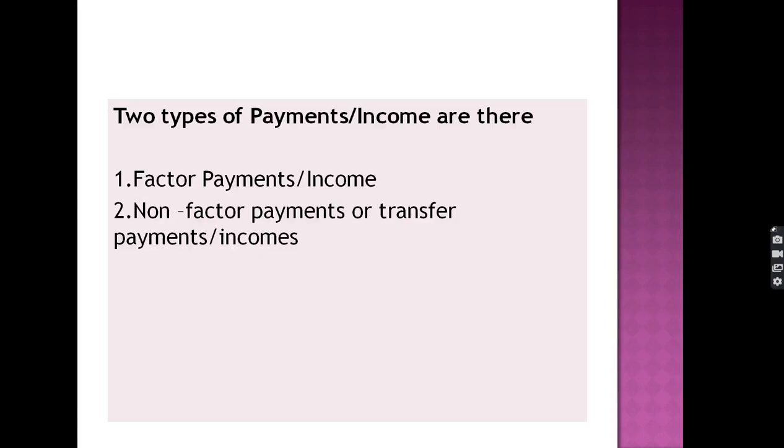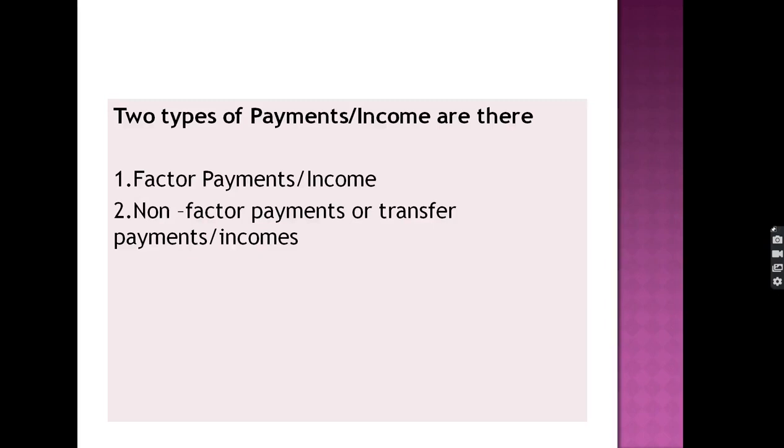by a person. For example, wages are earned by the labor for his services, then rent is earned on land, and then interest is received on the capital. These are the factor payments, or these are also known as the factor income. So non-factor payments are the payments not in the form of the services rendered.